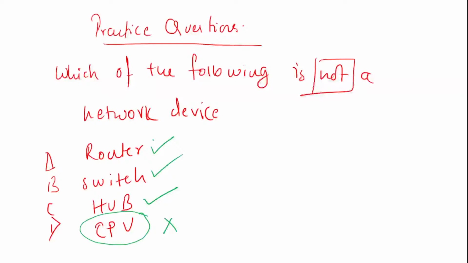So if you talk about the central processing unit, it is basically the brain of the computer, not the network of the computer. It is the primary component of the computer, which is the control center. That's the reason I said it is controlling. It means it has the brain. It's called the brain.